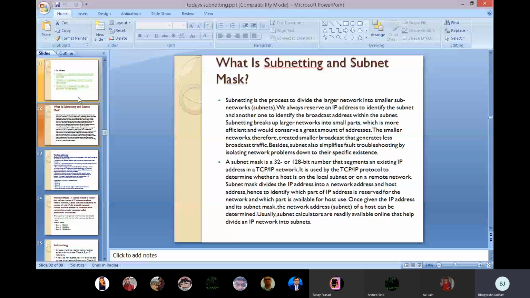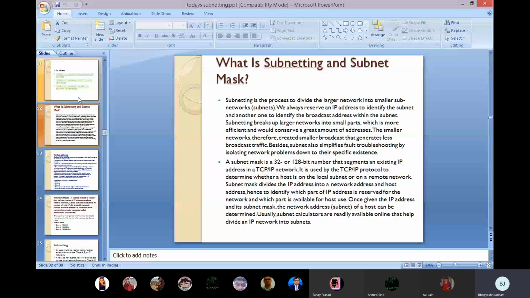We can make it into sub parts. Suppose there are 3 departments, such as finance, HR, and sales, and this is the whole network. If I want to send one message only to the sales department, but when I broadcast the message, it will go to every department. Then it will increase our broadcast traffic.